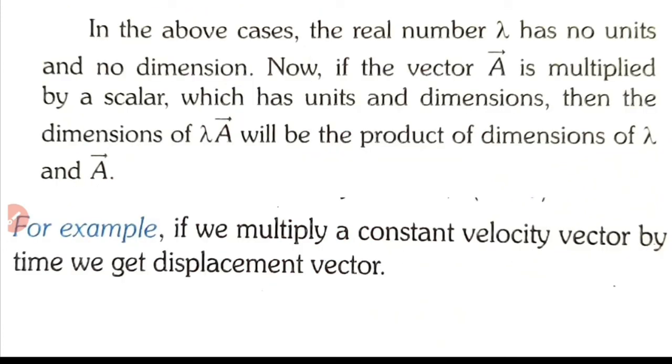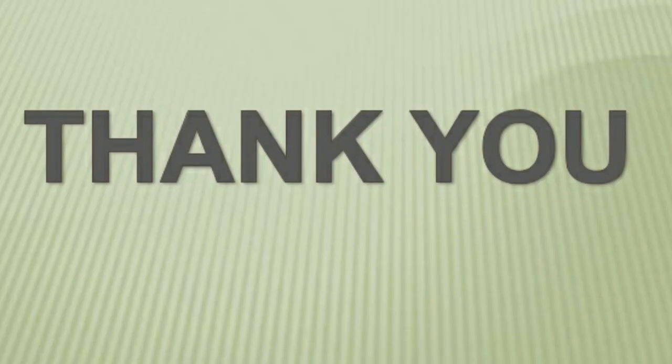In all these cases, lambda has no units; we did not mention any unit. Now if vector A is multiplied by a scalar which has units and dimensions, then the dimensions of lambda A will be the product of the dimensions of lambda and vector A. For example, if we multiply the constant velocity vector by time, we get the displacement vector. We know velocity is a vector and time is a scalar, so multiplying both, you get displacement, which is a vector quantity. That is a point to be noted.